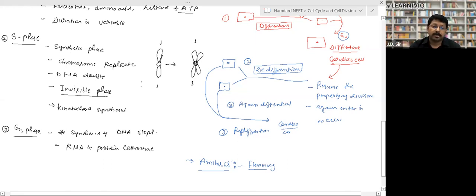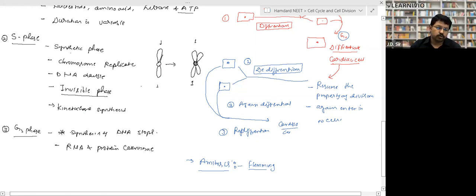So look, before the S phase, the chromosomes are like this. So this is one chromosome only. Each chromosome contains only two arms. But here what will happen when the chromosome enters into the S phase, it will increase the DNA content to double. The chromosome will have four arms, but it will always remain as one unit, right? So the number of chromosomes does not increase, but DNA content increases. That's why this is called the invisible phase, right? And again, kinetochore synthesis takes place, which means the kinetochore is formed.